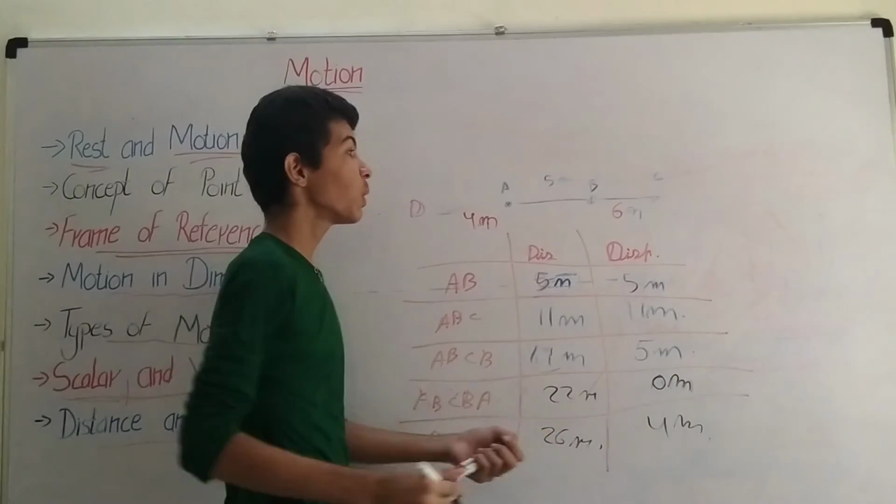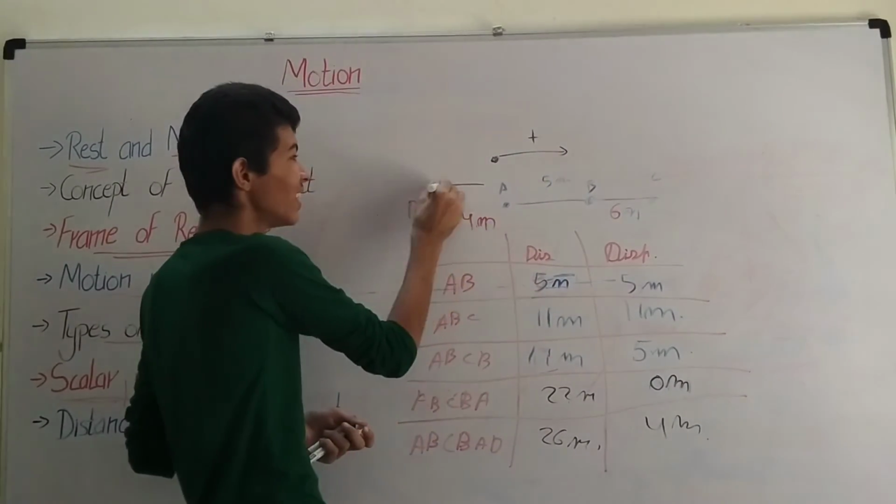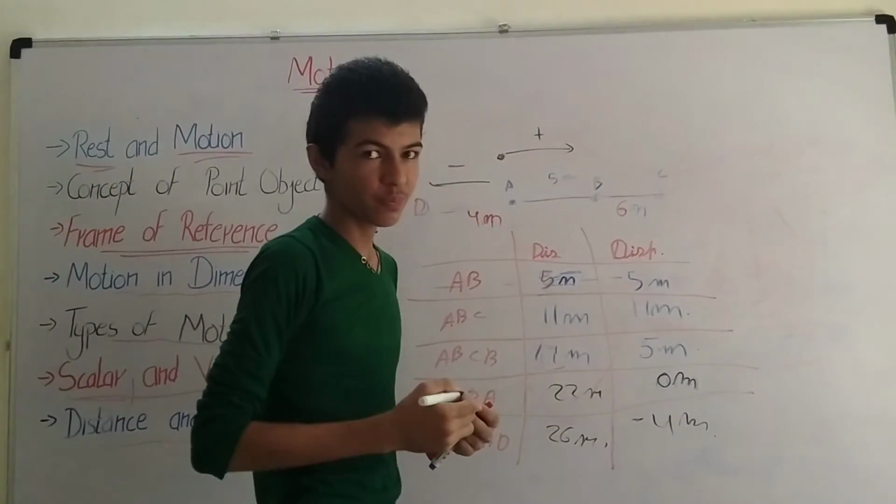Is the 4 meters correct? Because we are taking from the reference A this direction as positive, but in this direction it would be negative, so it would be minus 4 meters.